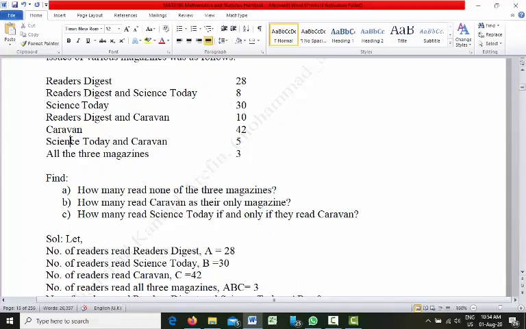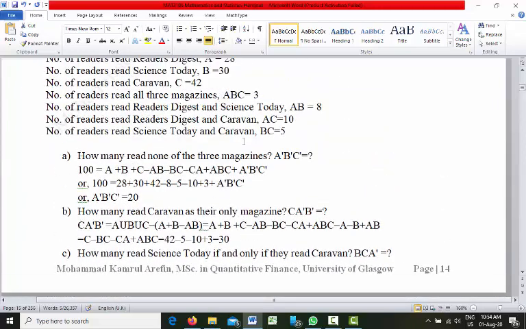So Science Today, the number of families that read Science Today and Caravan. Science Today is set B, Caravan is set C. So BC is equal to 5. Right, BC is equal to 5.